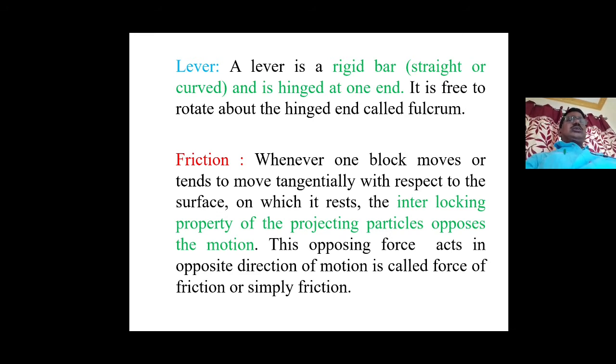So when any two blocks are moving one over the other, there will be some roughness in between the two surfaces. That roughness is because of the interlocking property of the projecting particles. These projecting particles oppose the motion. That motion-opposing force is called friction, or you can call it friction force, force of friction, or simply friction.